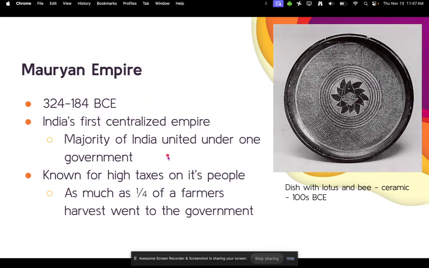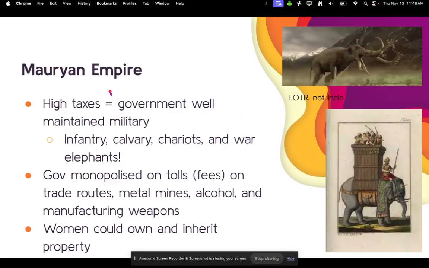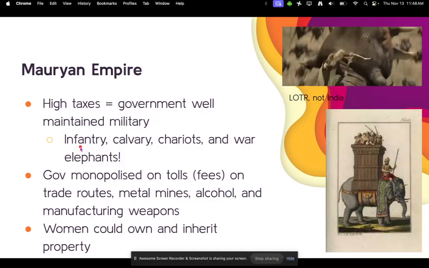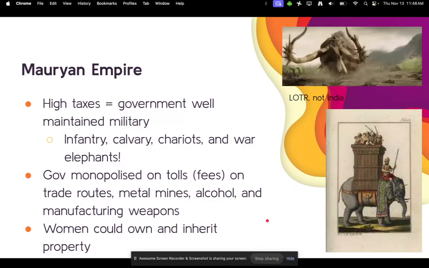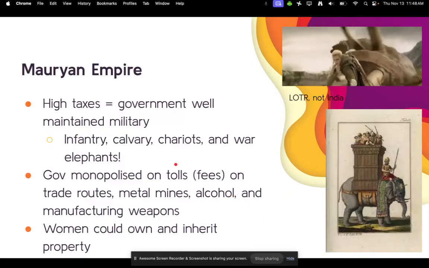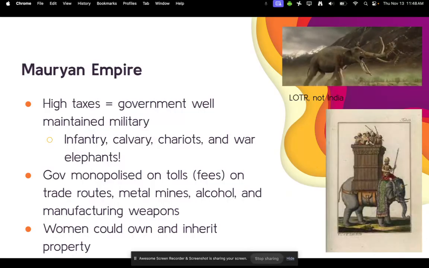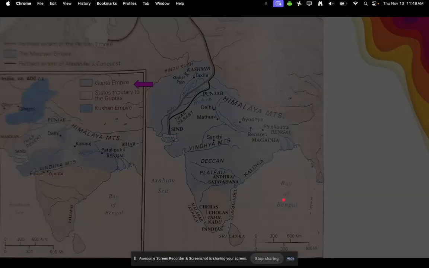It is known for its high taxes on its people. For example, as much as a fourth of what farmers grew would go to the government as a tax. It's pretty high. But the benefit is that the government has a well-maintained military, meaning they have lots of infantry, cavalry, chariots, and also, yes, that's right, war elephants. The government monopolized tolls or fees on trade routes, as well as metal mines, alcohol, and manufacturing weapons. During this time, women could own and inherit property as well.